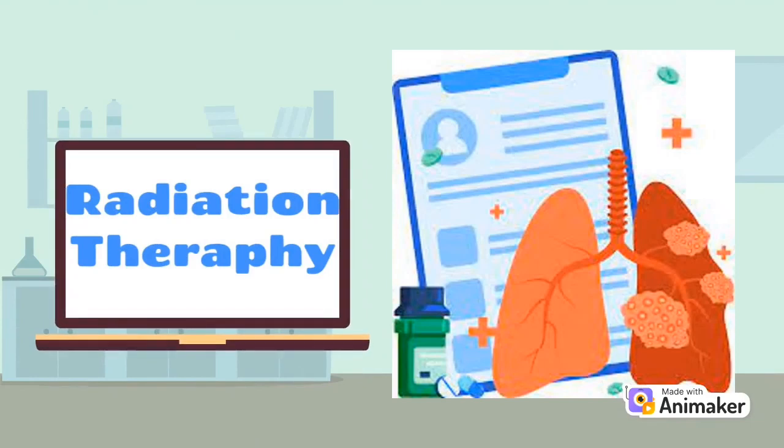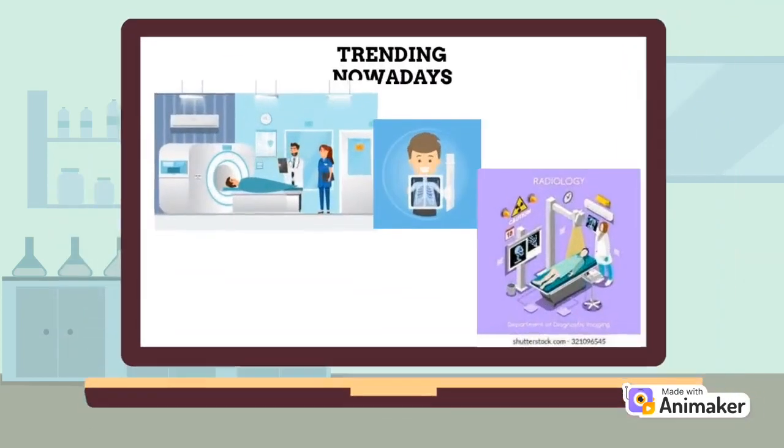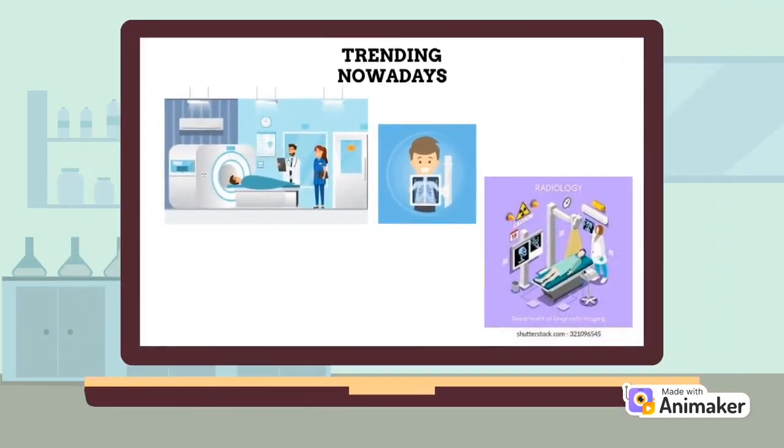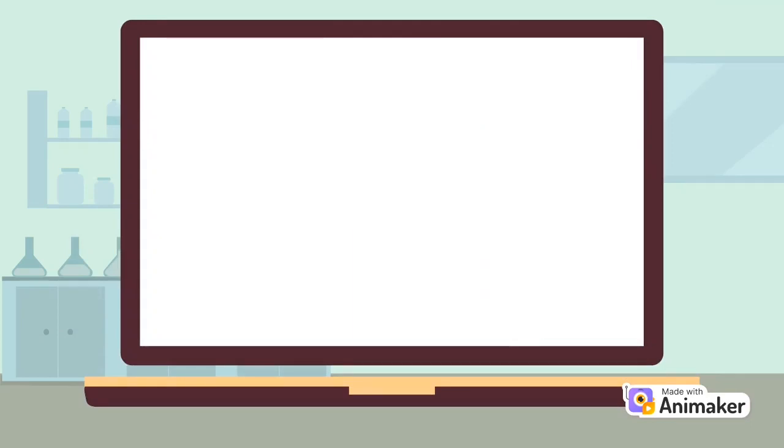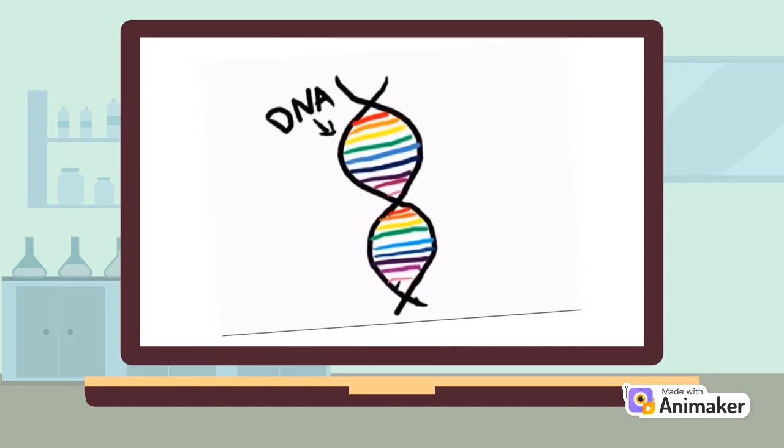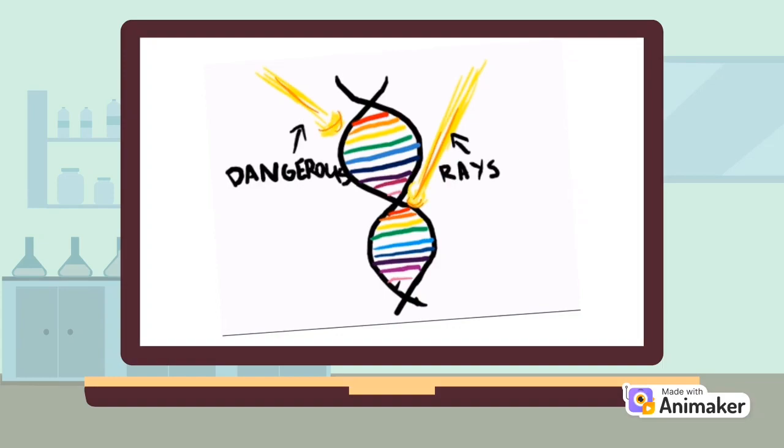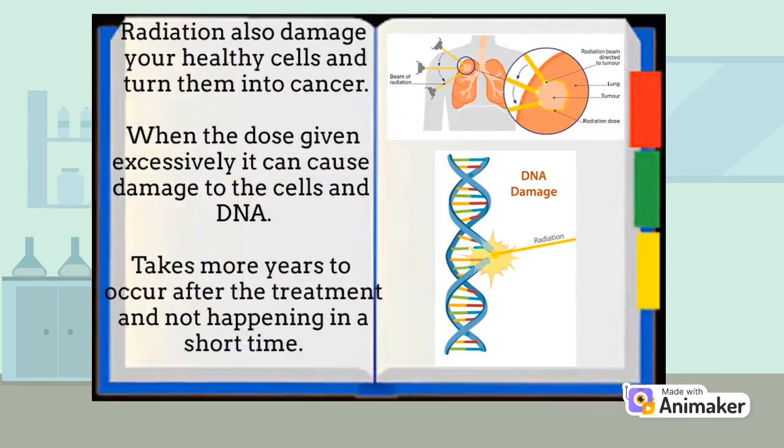Next, radiation can also be one of the causes that can lead to lung cancer. As we know, nowadays radiation technology is always used in healthcare treatment to stop the cancer from growing, dividing, and shrinking the tumors and causes them to die by using high energy rays or particles. But it can be vice versa.